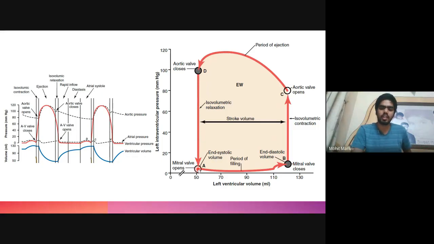After the pressure reaches back to the starting point, the mitral valve will open again, and the ventricular filling of blood will take place. The area of this total graph represents the work output of the ventricle, and this volume, from the end systolic volume to the end diastolic volume, represents the stroke volume.